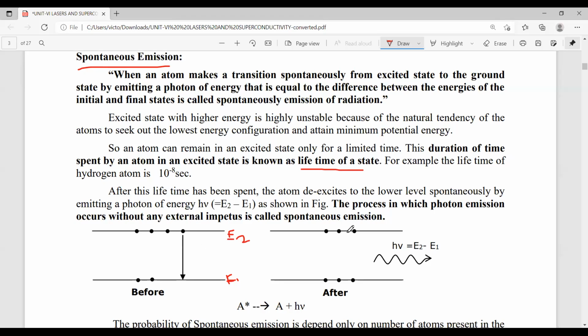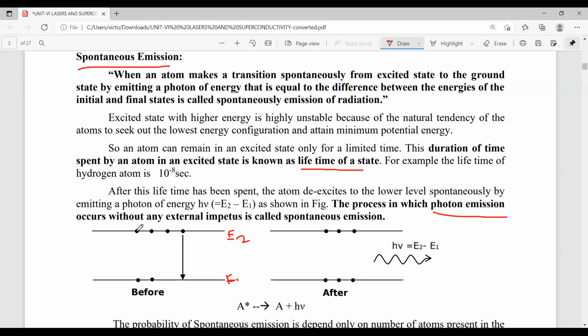That means the process takes place by emitting a photon of energy. Whenever you observe here, this is the initial position of atoms in the energy level.